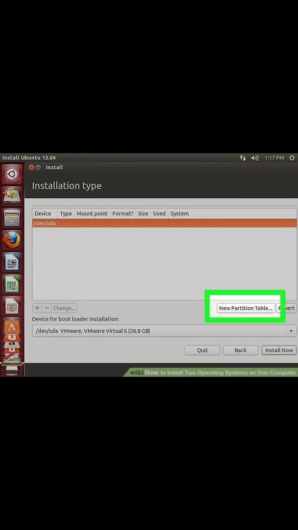If you are installing Linux, you will need to format the drive as ext4. If you are installing Ubuntu, you will also need to format a section of the unallocated space as a swap area. This area should be equivalent to the amount of RAM you have installed on your computer.